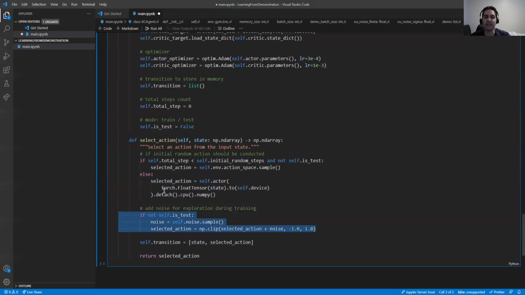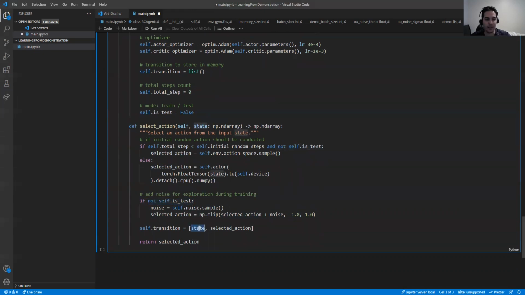But if we are in a test, we want to just get the action from the actor because the actor is trained. That's why we get the action from the actor by passing the state to the actor, detaching it, and putting it on the CPU and NumPy if it was on the GPU. And we select that action, but this time we do not add any noise because this is on test and we are not exploring. So we return the current state and selected action. This is the first function.